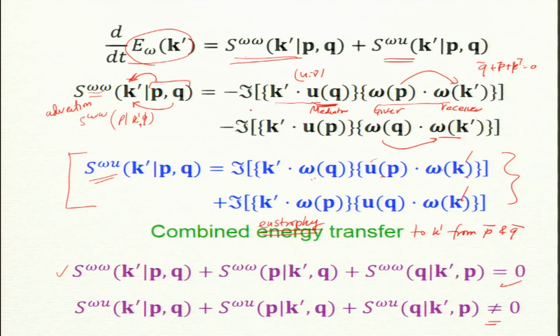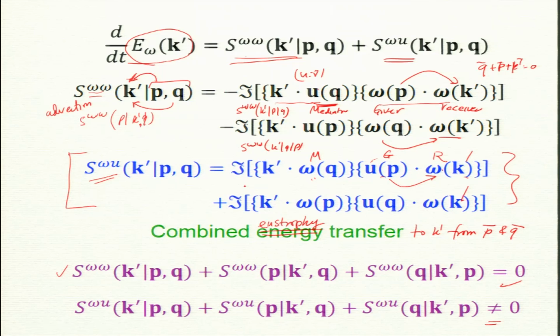So, this is basically omega omega K prime P Q, and this one is omega omega K prime Q P, because here Q is giving and K prime is receiving. Now, same idea here, U is giving and K prime omega is receiving. So, this is a giver and this is a receiver, and this is a mediator.